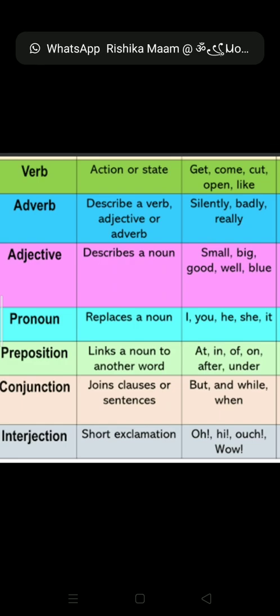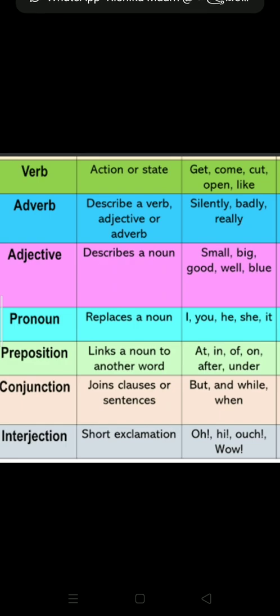Okay. And what do you mean by adjective? An adjective is something which describes something more about a noun, children. Noun means name, place, animal, thing, correct? So let's take one animal, for example, elephant. Fat elephant. So how is the elephant? Fat. So if we say something more about a noun, that fat becomes your adjective. Clear, kids?